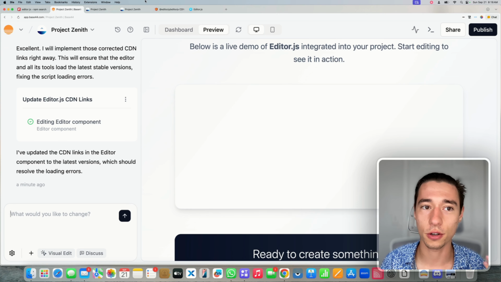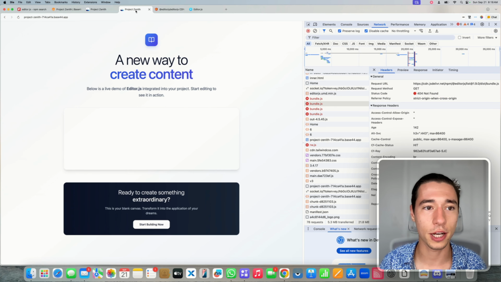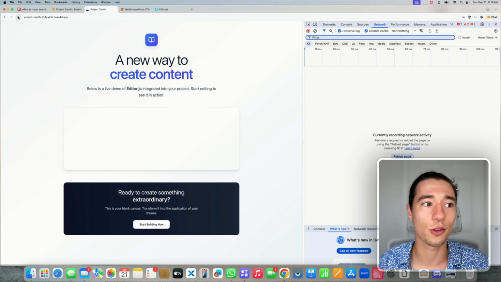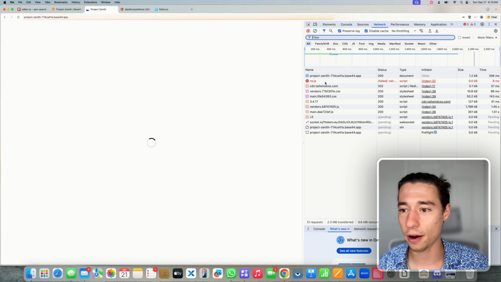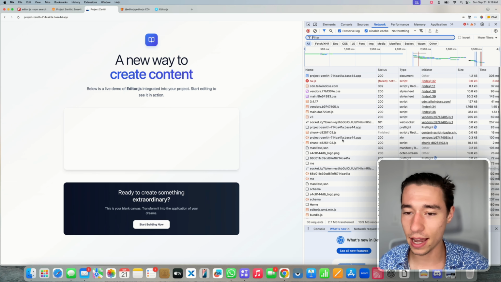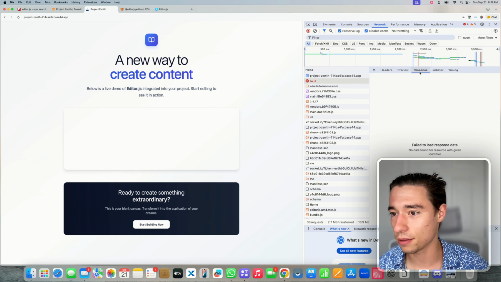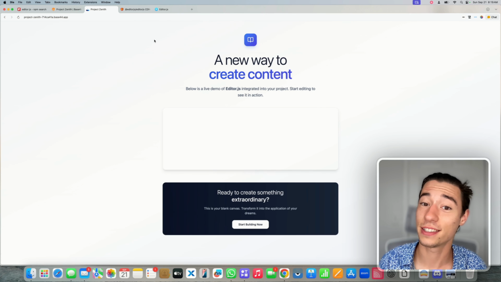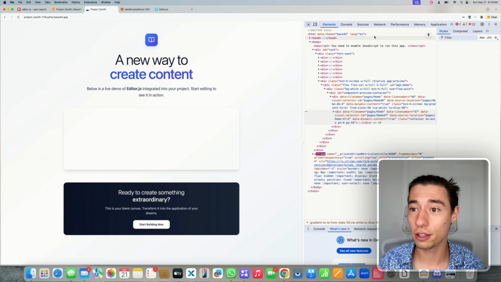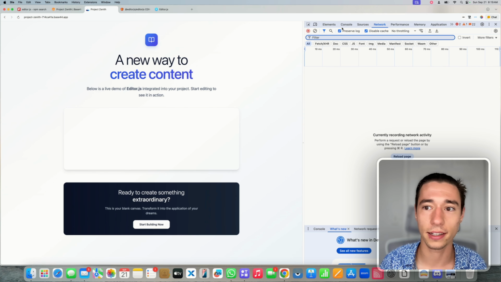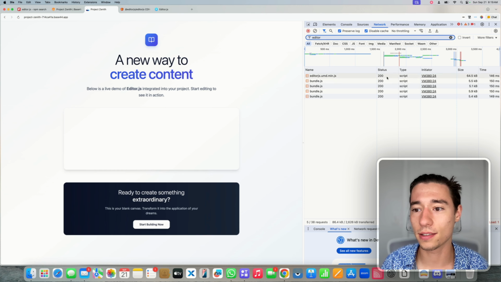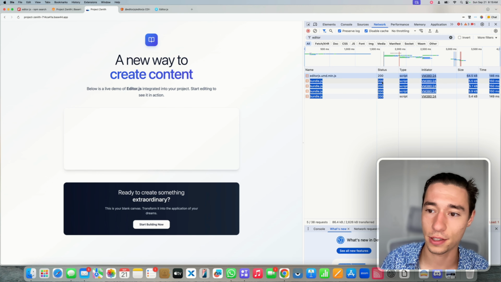The loading errors are resolved because if I go to my project here, right, and we are going into the network tab, which shows us all the packages we're loading over the air, you will see that there are not many errors. The only thing that's an error is this random thing, and I have no idea where this is coming from. So we're good on that front. It doesn't show editor.js. If you want to fully verify that editor.js is loaded correctly, you can go to network, look for editor, reload the page. And now this will show you all the successful bundles. Why are they successful? Because they're status 200.